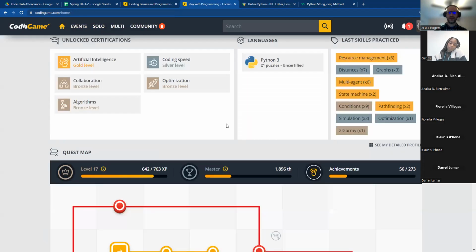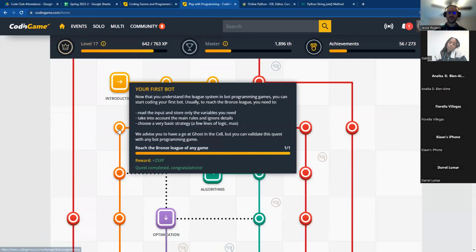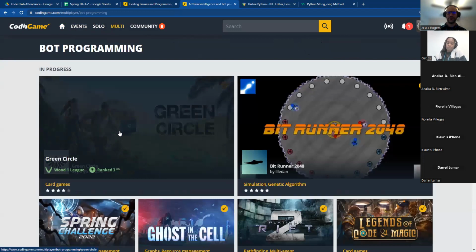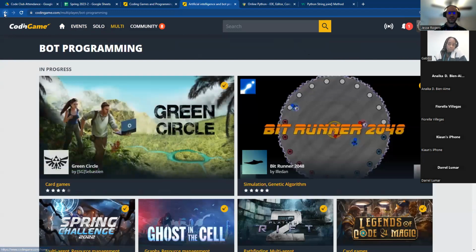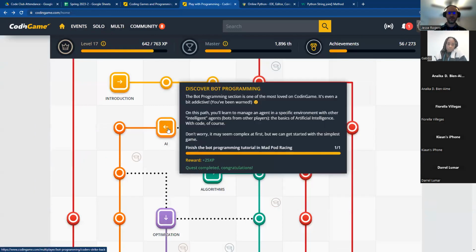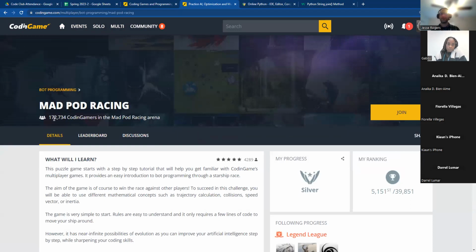Another thing that I really like is the AI bots. The first bot that they're going to introduce you to is Mad Pod Racing. And you can see there's 172,000 people that have competed in this one. And the very next highest, there's a huge drop off.